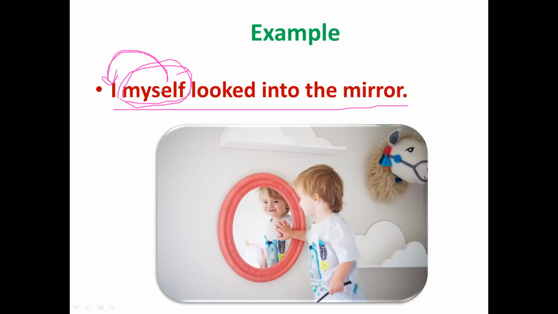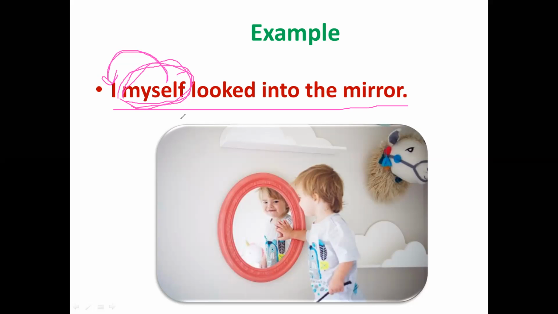It is not just to add a noun or object. The meaning of the sentence remains the same even if you remove myself. In this sentence, myself is the emphasizing pronoun or emphatic pronoun because no one else is helping him.